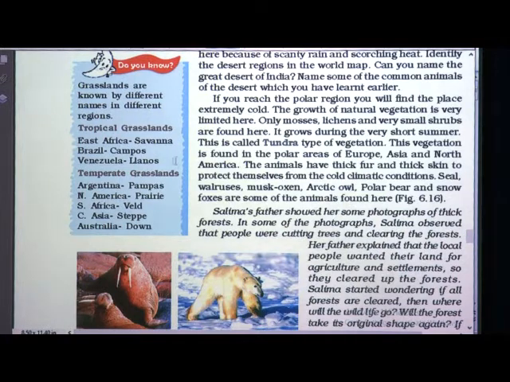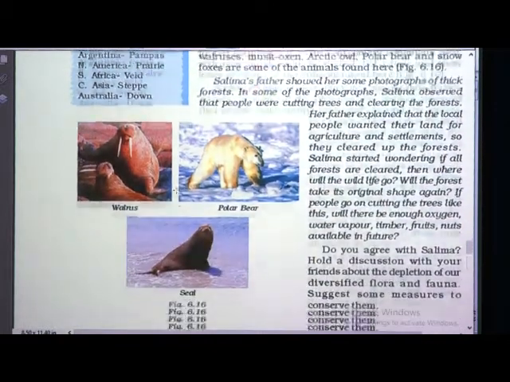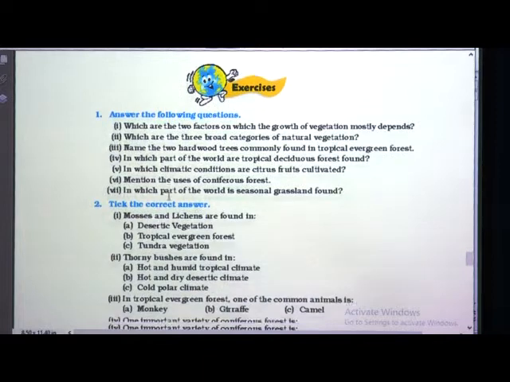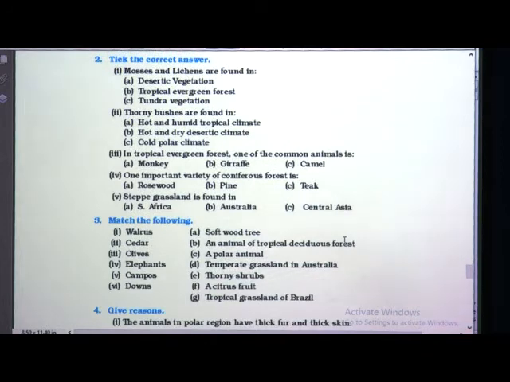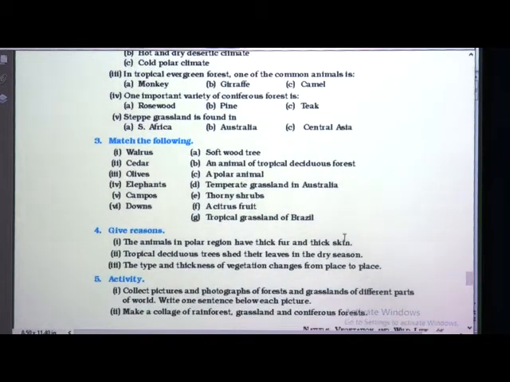Where are these temperate grasslands? These are Argentina, Pampas; North America, prairies; South Africa, veld; Central Asia, steppe; Australia, downs. So related to that, the question is asked here now again. Steppe grassland is found in Central Asia. Done. Now next question we will go for match the pairs.